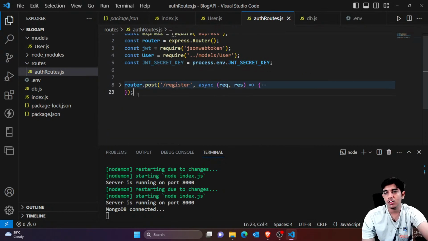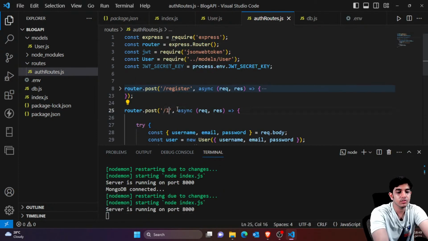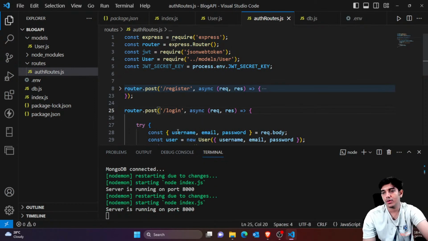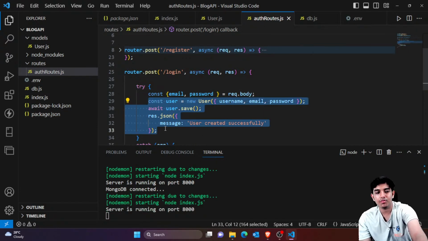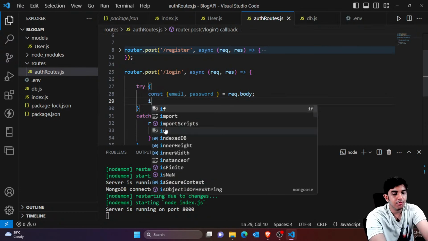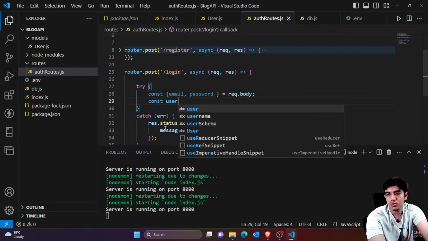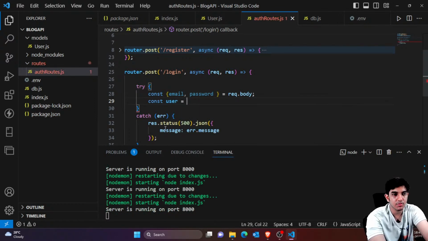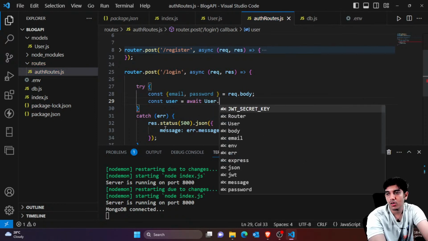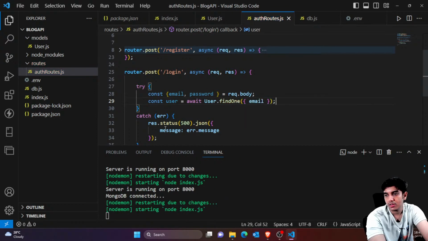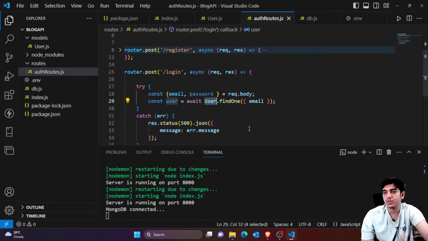Now similarly we need a login route, so I would just copy this and paste it here. Now you want to log in, so for the login route we would be needing two things, that is email and password. First of all, let's find the user. So const user, I would find that specific user with that specific email. I would say await user.findOne with that specific email. I think there is some issue with the imports, we'll see that later on, but right now let's work with this only.